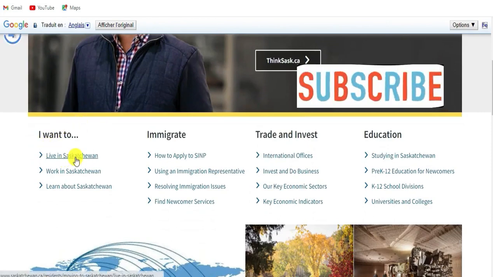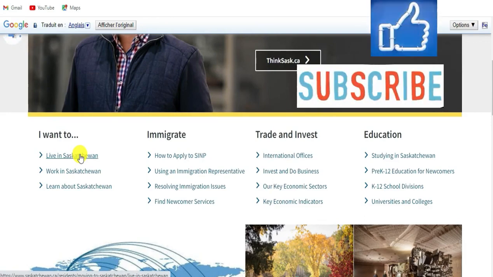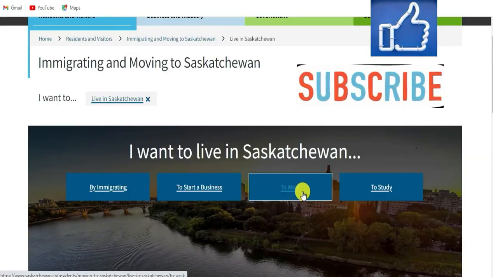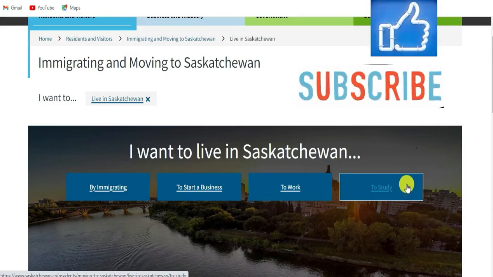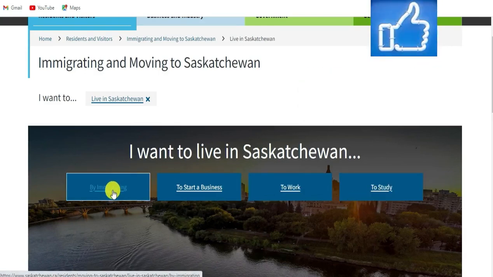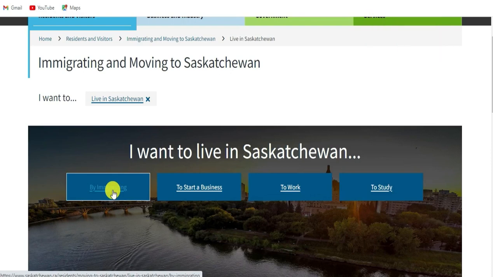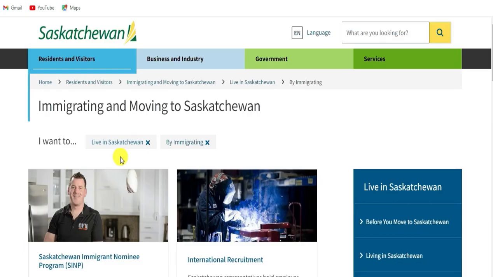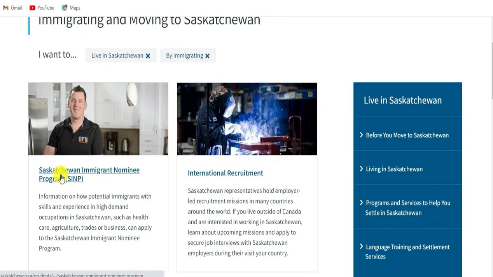We're going to click here to live in Saskatchewan, just at the bottom of the first photo of the site. Immigrate and move to Saskatchewan. Study in Saskatchewan. If you are a student, you take study. If you want to go as a worker, that is to say with an employment contract, you take work. If it is as an immigrant, you click here on immigrate. If you want to immigrate and move to Saskatchewan, you click on the Saskatchewan Immigrant Nominee Program.